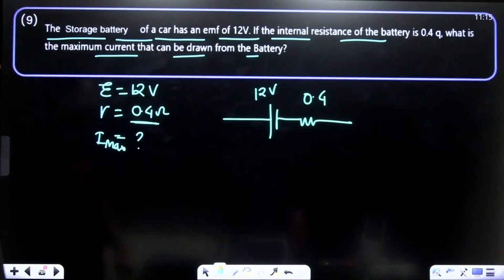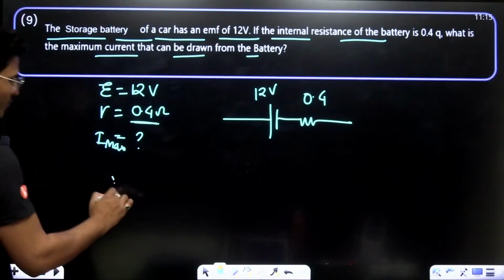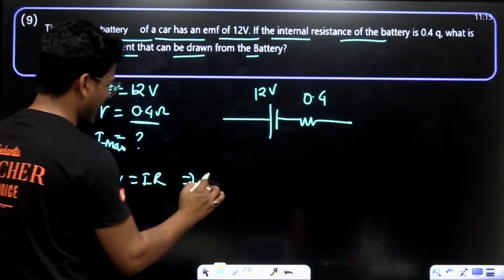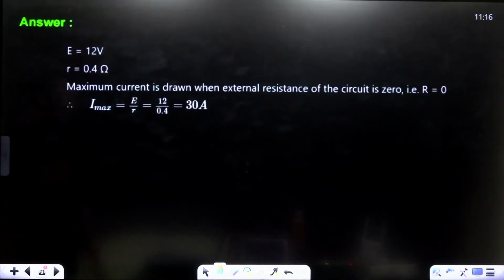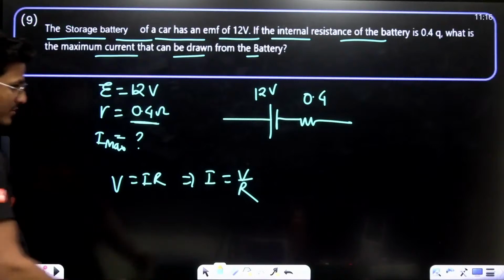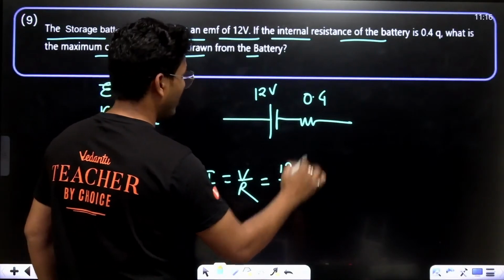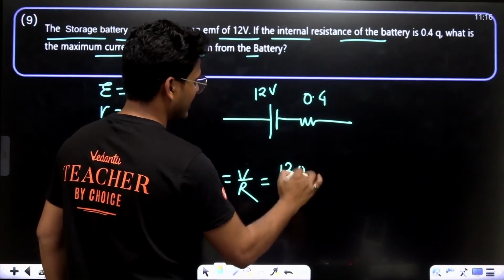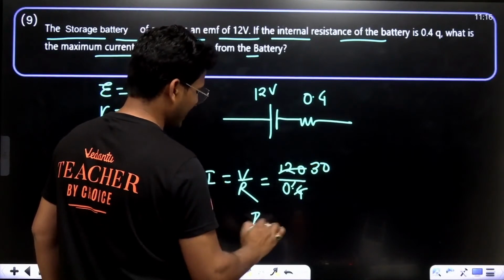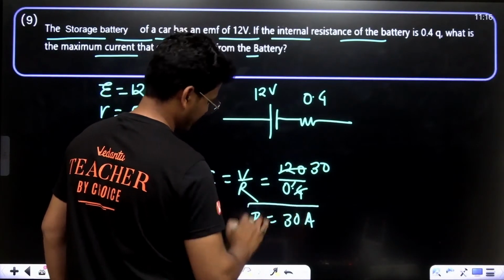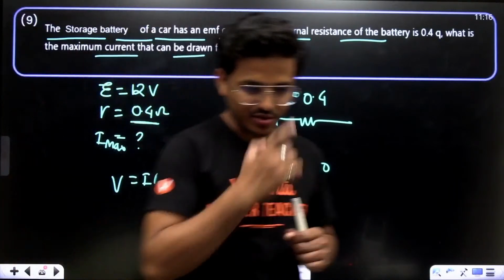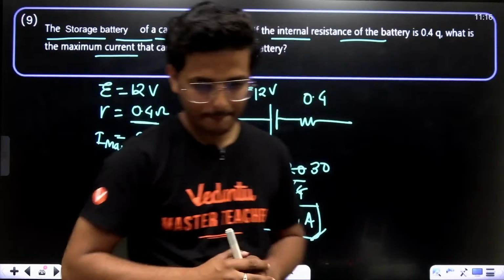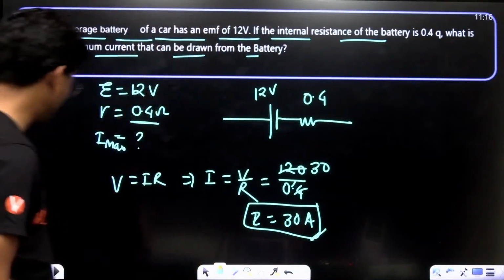Now you have V, you have R, just calculate I from Ohm's law. V equals IR, so I equals V upon R. V is 12 volt and R is 0.4, just 30. I equals 30 ampere. Current drawn from this battery is maximally 30 ampere. Okay, now moving to the next.